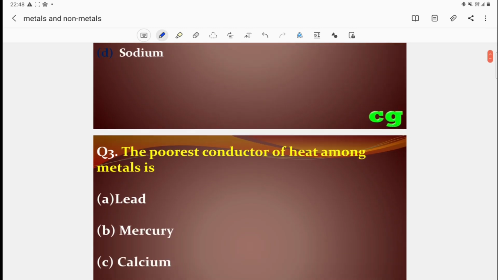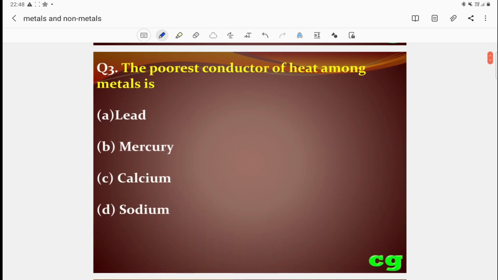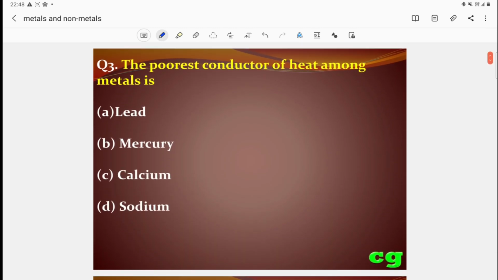Then third question: the poorest conductor of heat among metals. Options are lead, mercury, calcium, and sodium. Which is the correct answer? The correct answer is lead. Lead is the poorest conductor of heat among the metals.